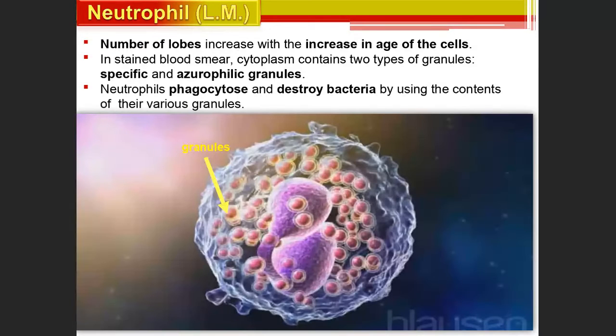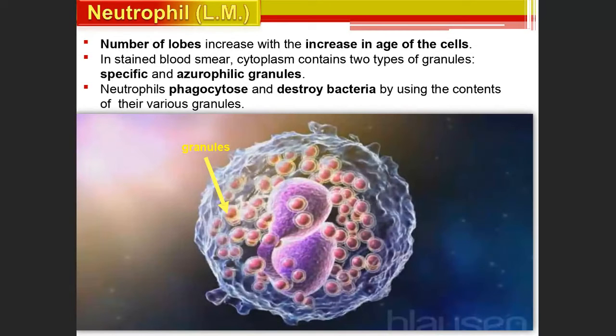The number of lobes of the neutrophils increases with the age of the cells. In a stained blood smear, the cytoplasm contains two types of granules, specific and azurophilic. Neutrophils phagocytose and destroy bacteria by using the contents of the various granules.